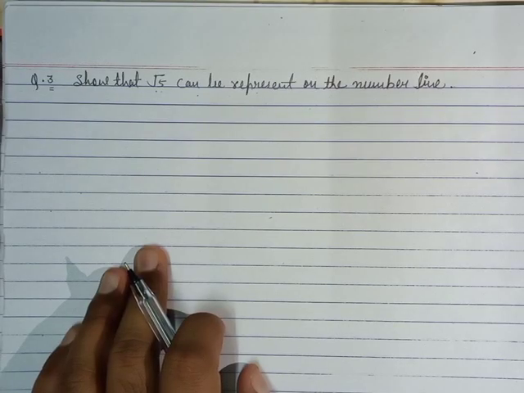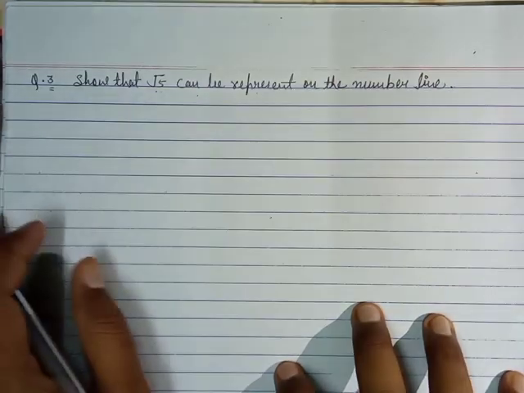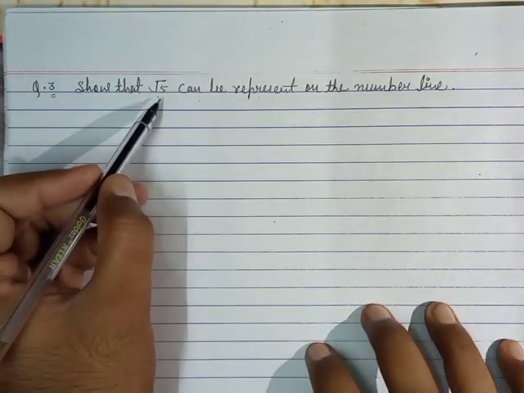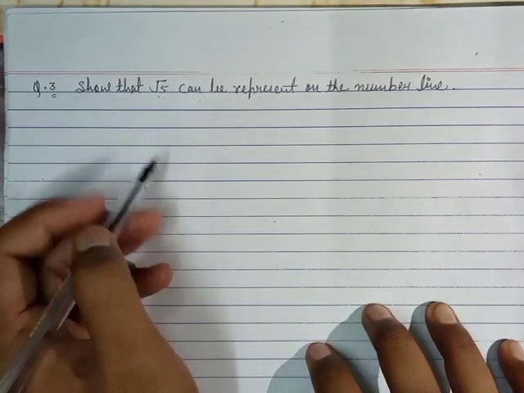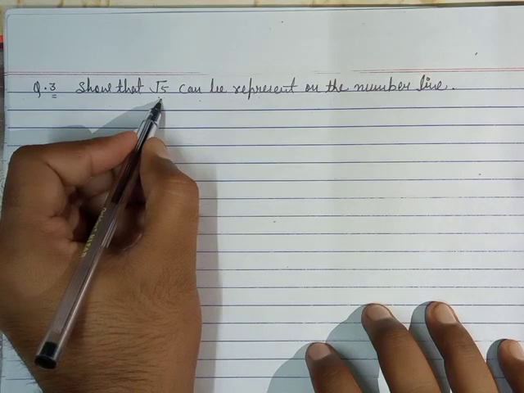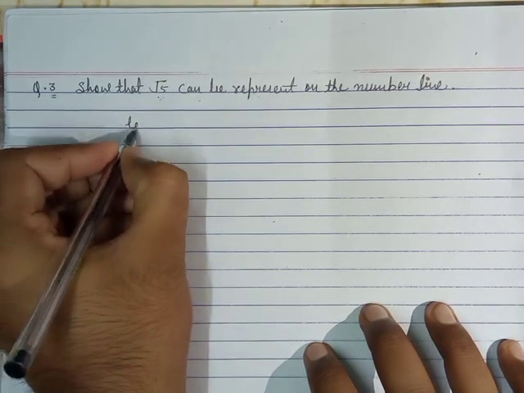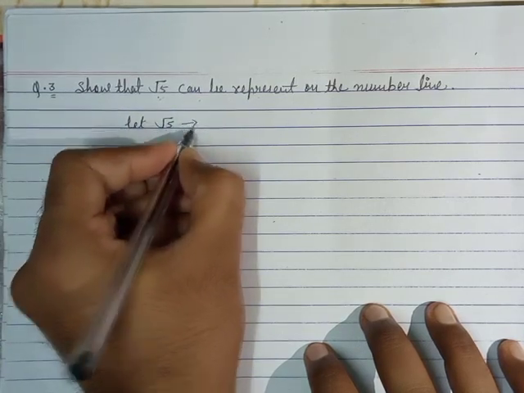We solve question number 3. Show that root 5 can be represented on number line. As you know that if you want to represent square root of any number on the number line, the given number we take the hypotenuse here. Okay, so let root 5 is a hypotenuse.